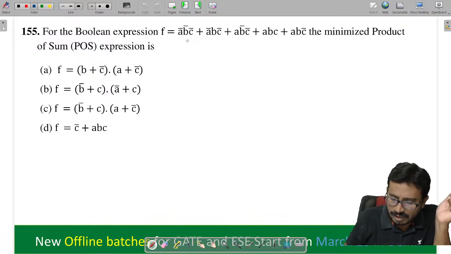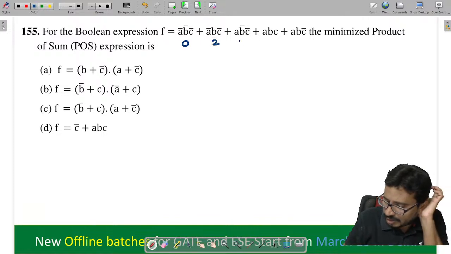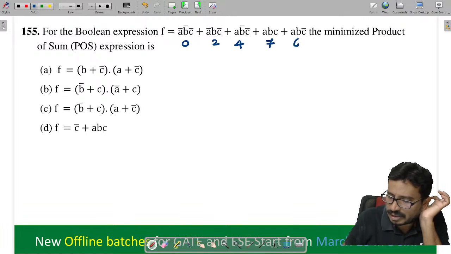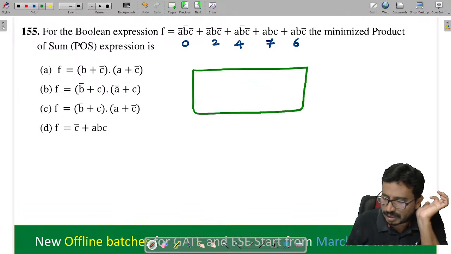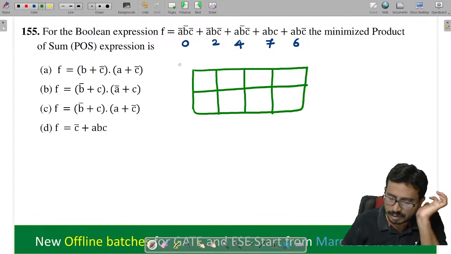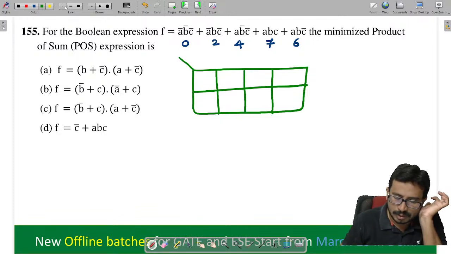So if you see, the min terms are 0, 2, 4, 7 and 6. These are the min terms. So the remaining will be the max terms. Can you do this thing? K-map se hoga. Right, so do it by K-map.